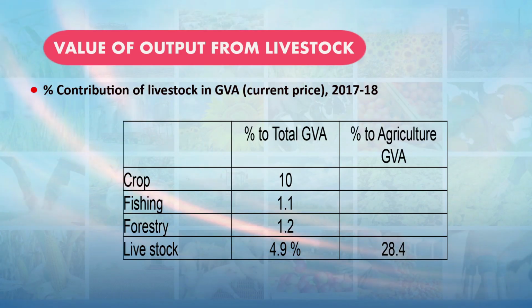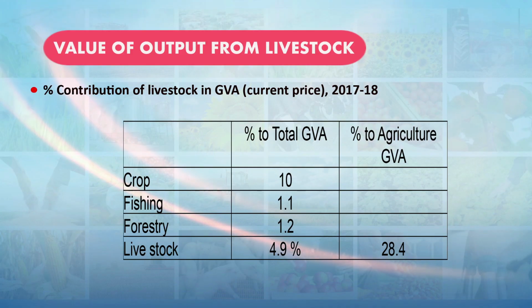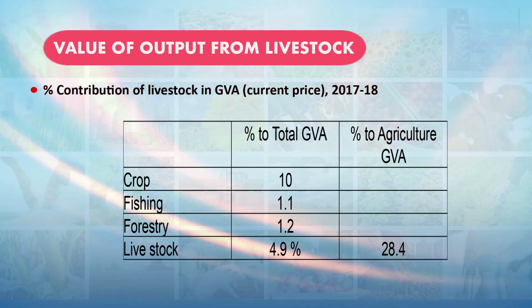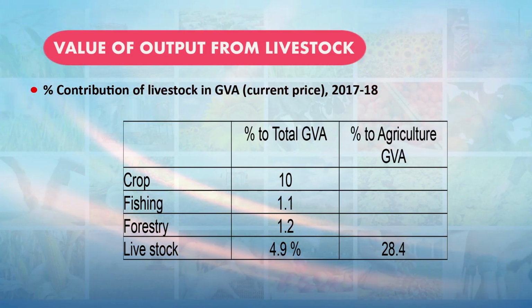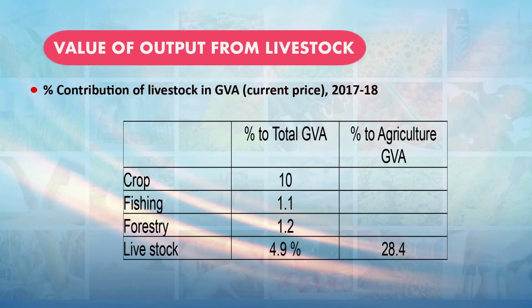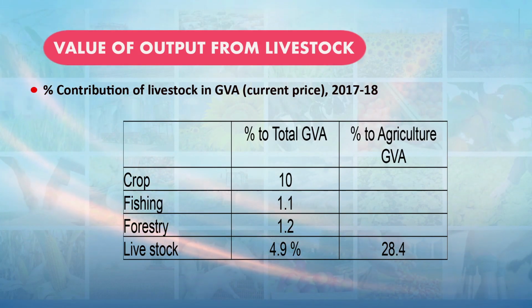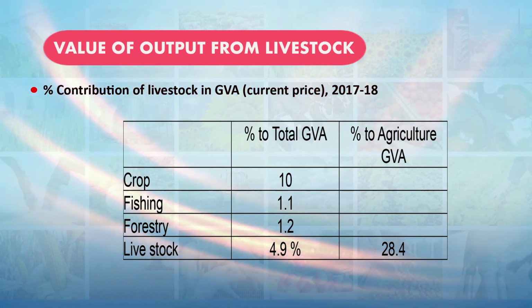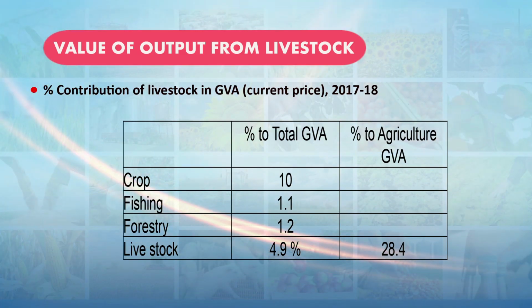And then contribution of the livestock in the gross value added in the agriculture sector. So, here we can see the contribution of the crop sector in the total gross value added is 10%. The fishing sector is contributing 1.1%, the forestry is contributing 1.2%, then the livestock sector is contributing around 4.9% to total national gross value added, and the share of the livestock sector in the gross value added from the agriculture sector is 28.4% in the year 2017-18.